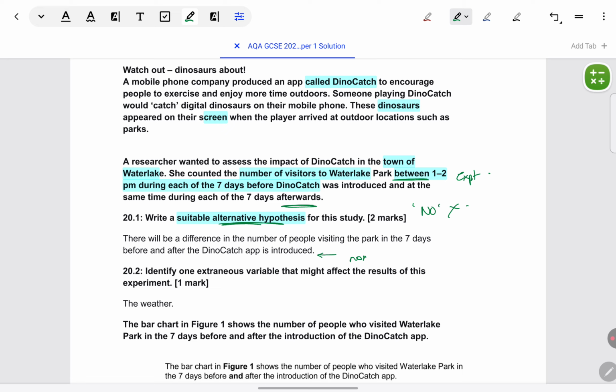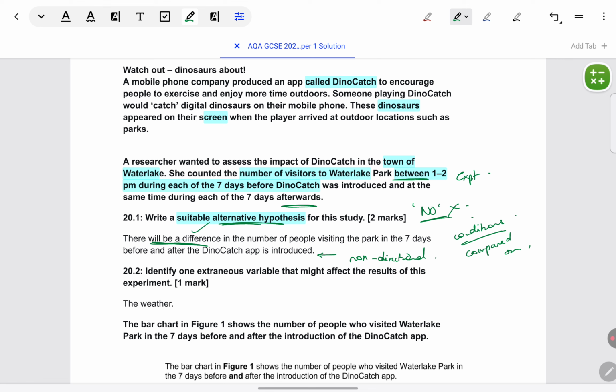In this model answer a non-directional is given, and that's fine, as long as the word no has not been used. Besides that, in phrasing of hypothesis for experimental study, make sure to mention both conditions clearly and show what these conditions are being compared on. I'll just highlight these things in the model answer. There will be a difference, so no is not being used.